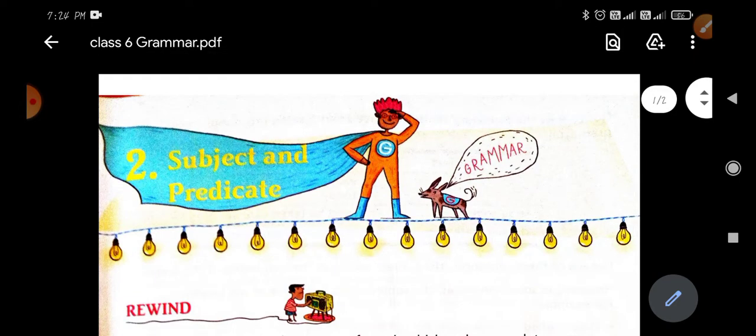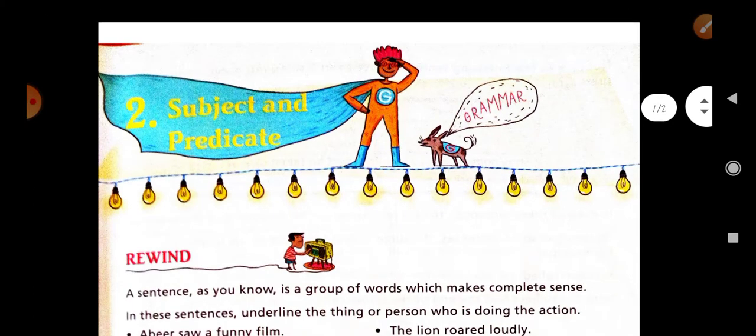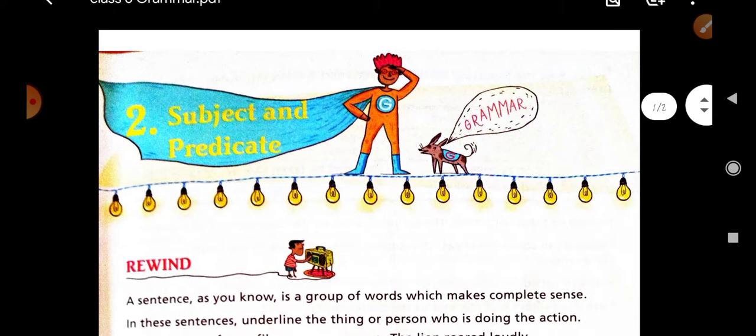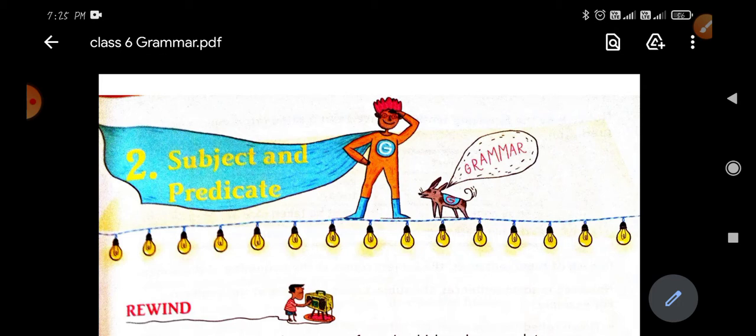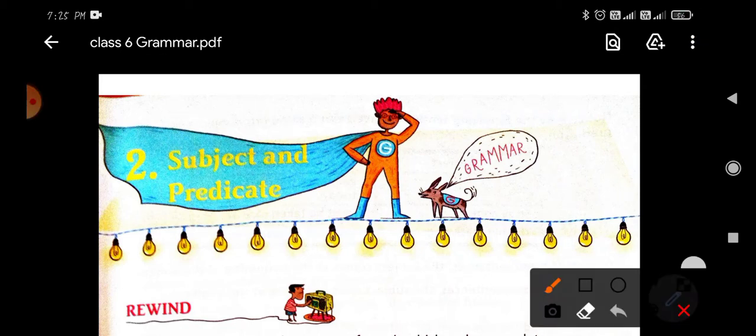Today's topic is subject and predicate. Before starting the topic, we have to revise some of the important facts of the chapter. This chapter is related to the sentence. In the previous video, I taught you about the sentence, the definition of a sentence, and the kinds of sentences. But this is not a kind of sentence, it is a part of the sentence. First we revise some of the important facts of the sentence.